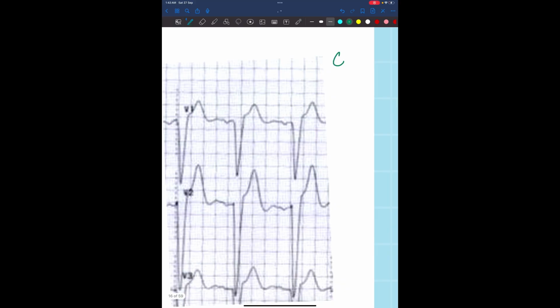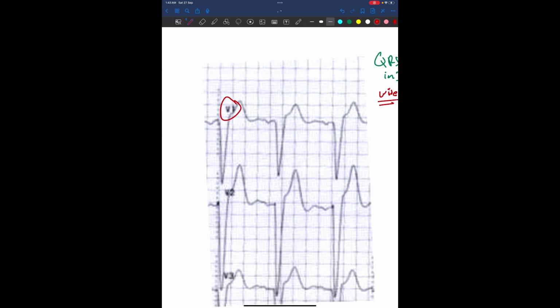If you have a QRS complex in lead 2 which is wide and you are suspecting a right or left bundle branch block, please go to the V1, V2, V3 leads on the ECG. If you see that the QRS complex is going down, and the third one is also down, it's a left bundle branch block.